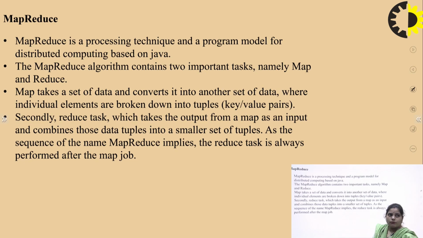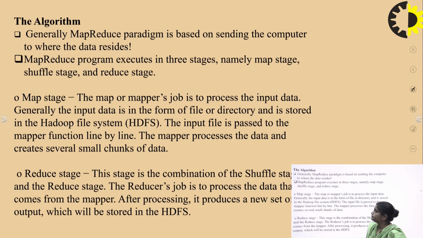As the sequence in the name MapReduce implies, it is not possible that reduce will be performed earlier and after the reduce functionality we perform the map task. No, it is not possible, because it is named the MapReduce framework. So first of all the map task is performed, and secondly the reduce task is performed. The performance of the MapReduce framework is in sequence form. First we perform the map task, and only then can we perform the reduce task.